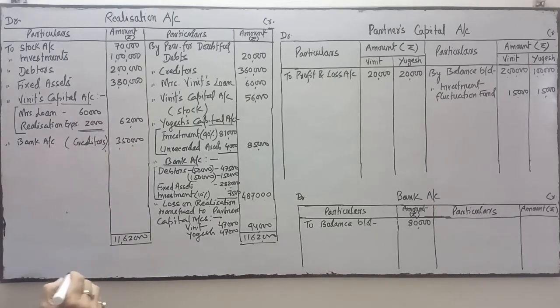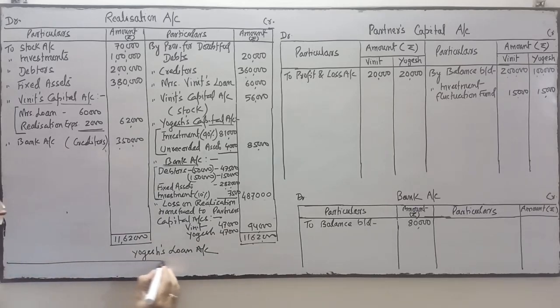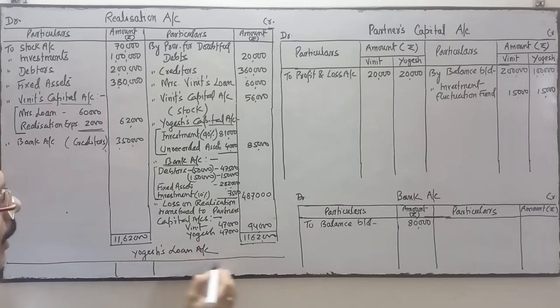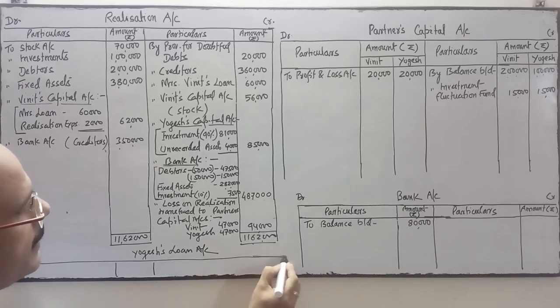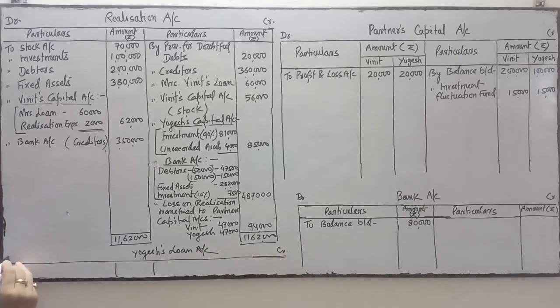Okay. Now we'll prepare the Yogesh loan account. It's very simple to prepare the loan account of Yogesh. This side, by balance brought down.